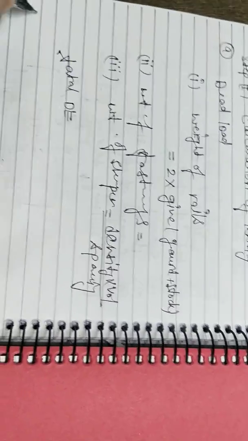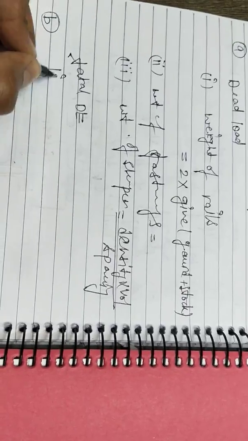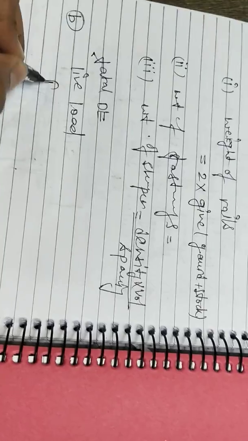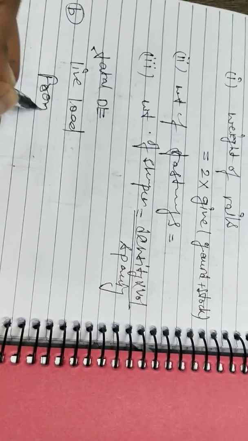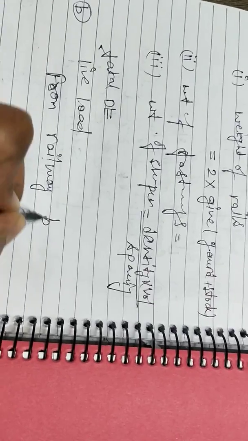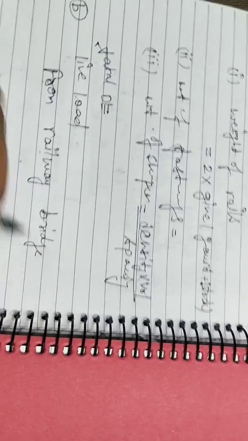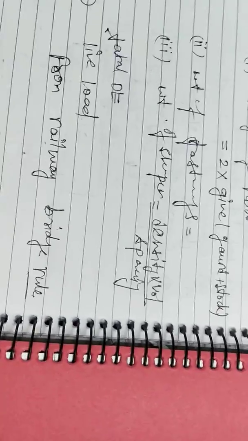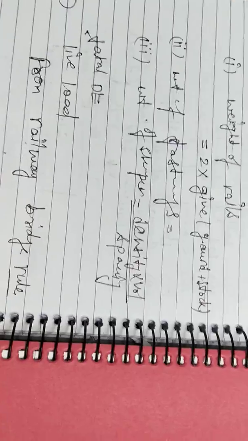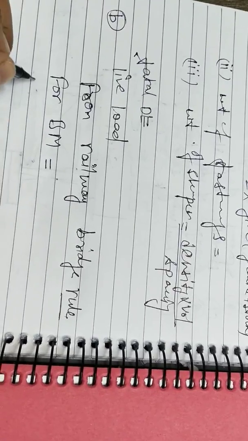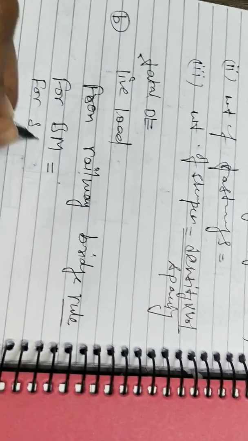Okay, now step B, which is live load. Live load we will get from the railway bridge rule. I will also tell you how we will get it in the numerical. As per the given gauge and rail loading conditions, it will be evaluated from the tables for bending moment and for shear force both.